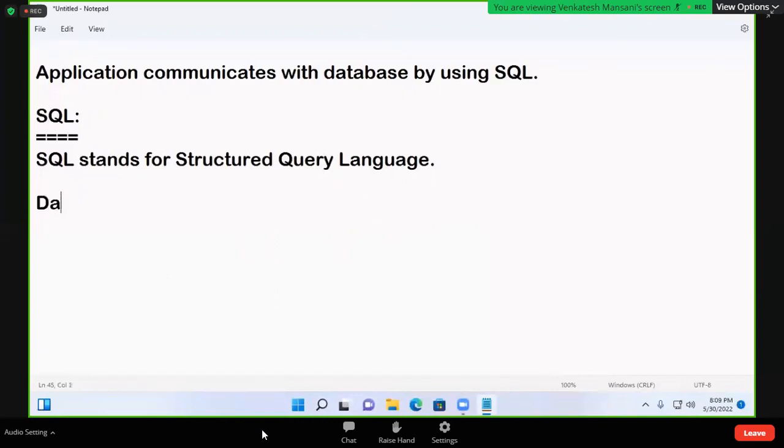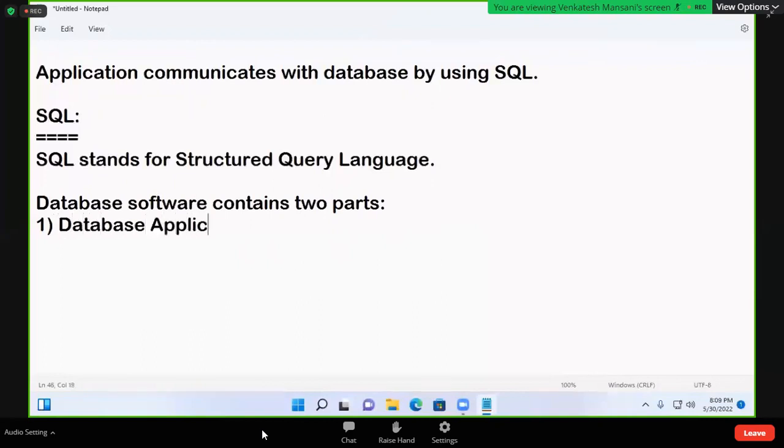Write it: database software contains two parts. First part is called database application, example SQL prompt. Second part is called database, example Oracle.